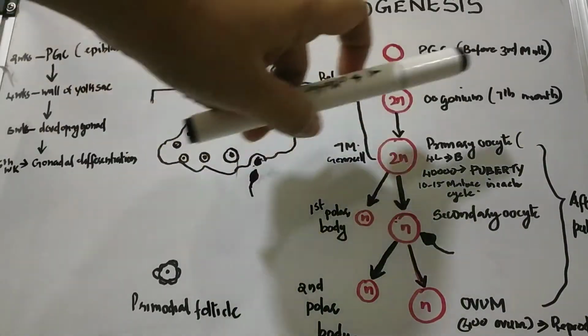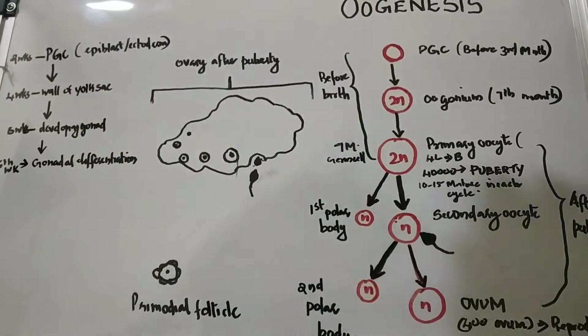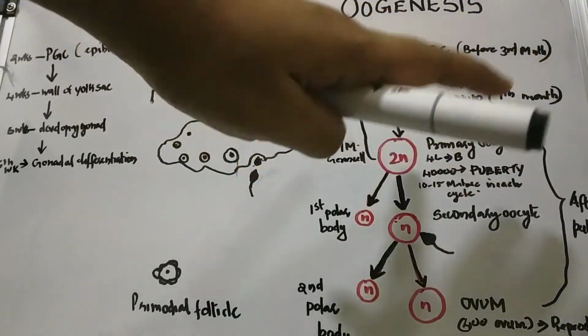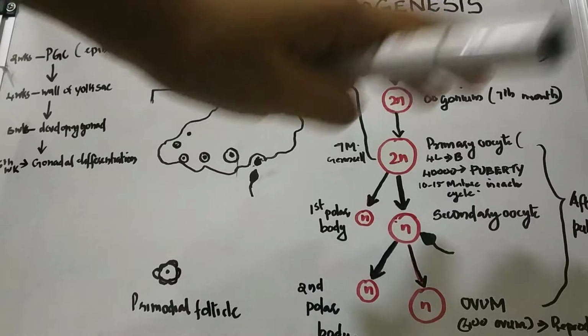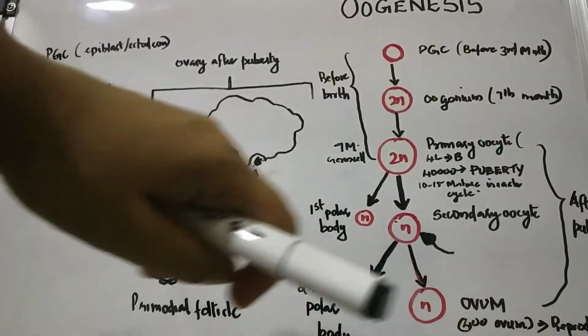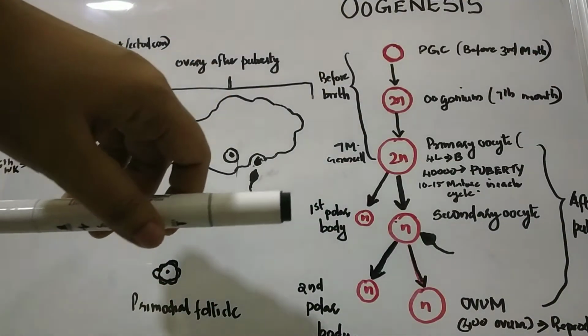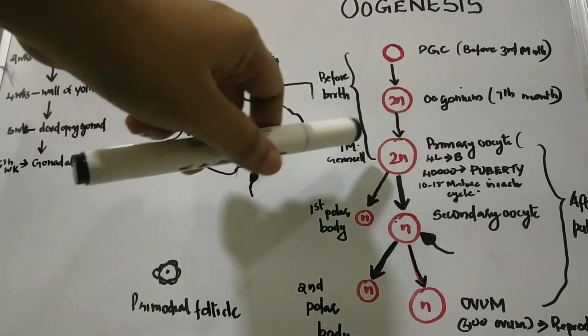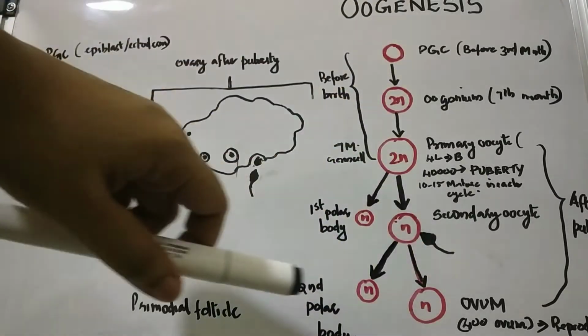So further development does not occur; the primary oocyte is arrested at the prophase of the first meiotic division. These are the things that happen before birth itself.